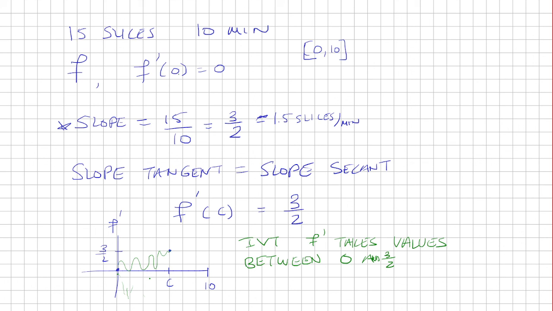So at some point, it's going to cross f prime equal 1. So at some point along here, f prime is going to equal 1. So let's say that there exists some a, a point in the interval, such that f prime of a is equal to 1, and that's by the intermediate value theorem.